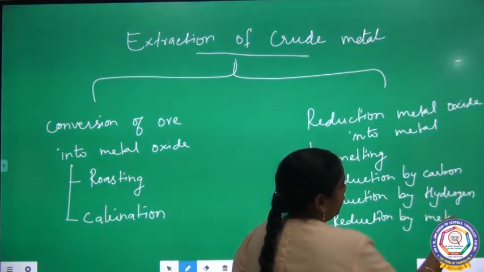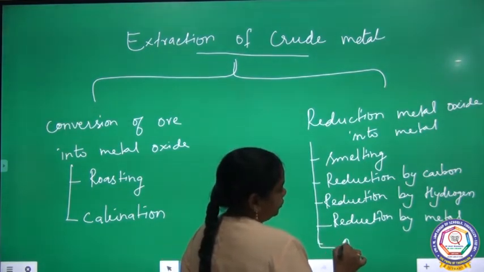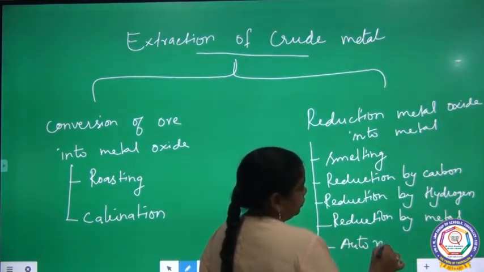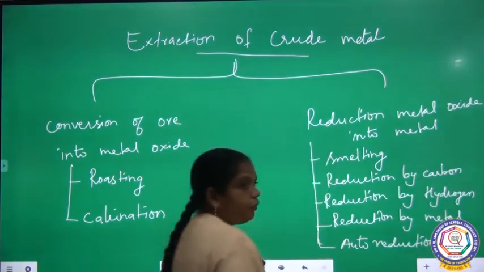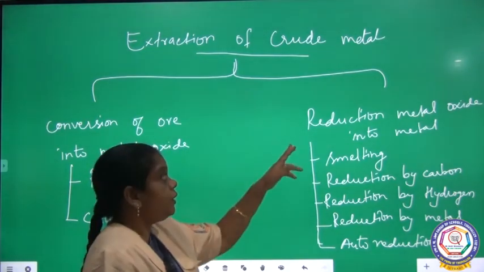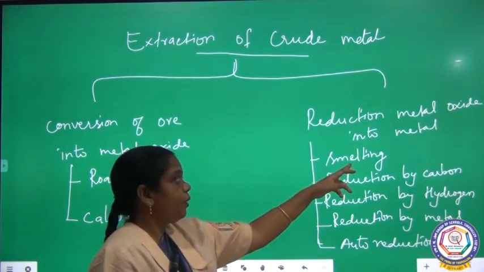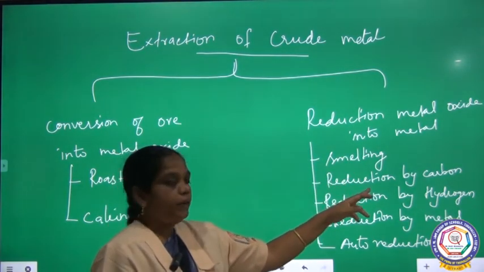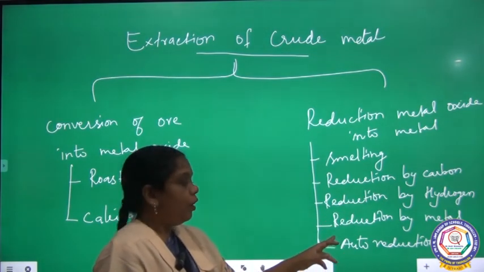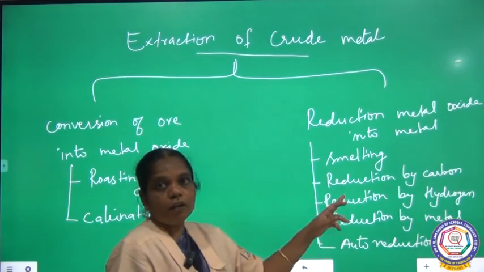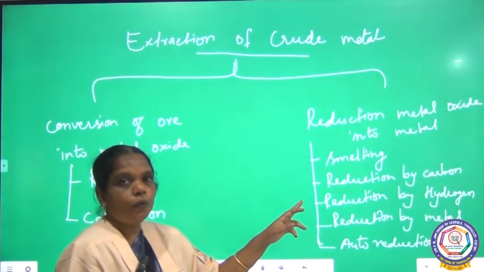Reduction by metal, and next one is auto reduction. So, there are various processes for reducing the metal oxide into metal. We are going to follow smelting, reduction by carbon, reduction by hydrogen, reduction by metal, and auto reduction. These are all based on the nature as well as the type of ore.